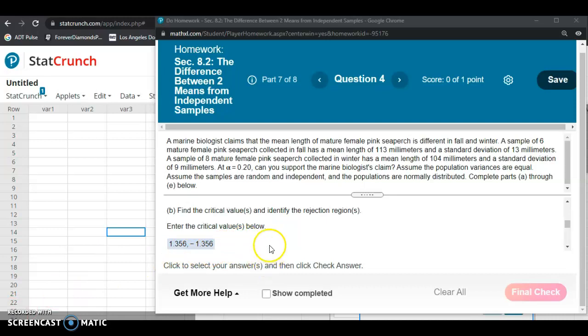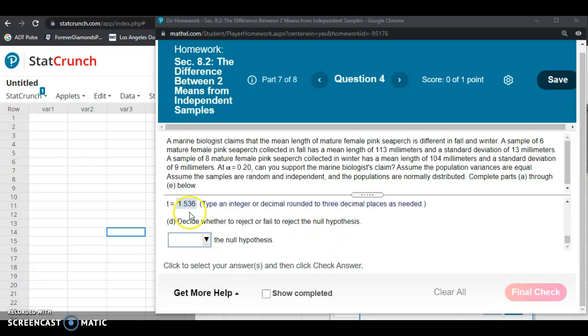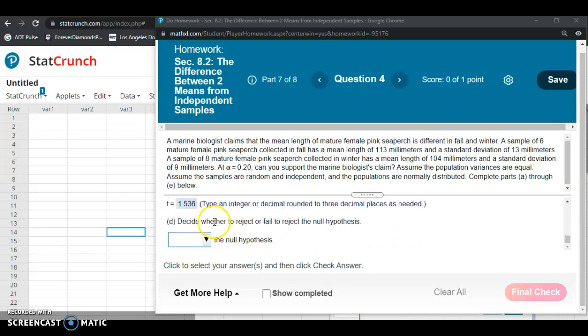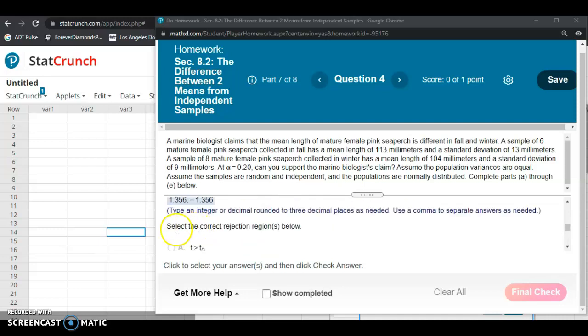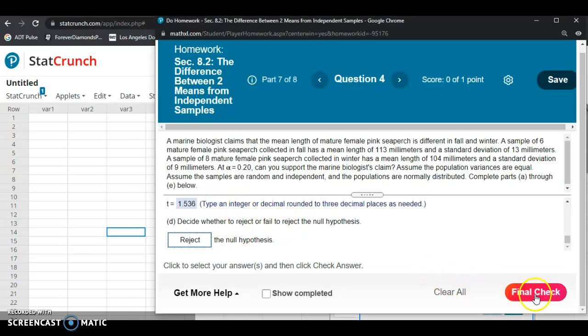It might be difficult to do without some sort of graph, but let's talk our way through this. 1.536 is obviously greater than the negative one, but is it greater than the positive critical value? The answer is yes. 1.356 is our critical value, and 1.536 is the test statistic, which is clearly greater than the larger critical value, which puts it in the rejection region. So in this case, we reject the null hypothesis.